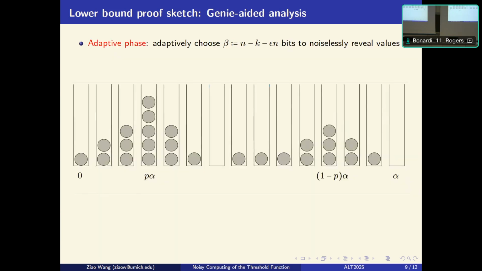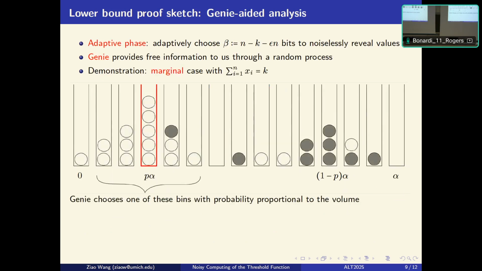So now let's look at the adaptive phase. For this phase, we use a somewhat standard technique, where we assume there's some genie that provides us with some free information. And this is defined through a random process. Here we demonstrate this process using a marginal case of the threshold function, where there are in total k bits of value 1. In this process, the genie first chooses a bin from these typical bins for the light balls with probability proportional to the volume.